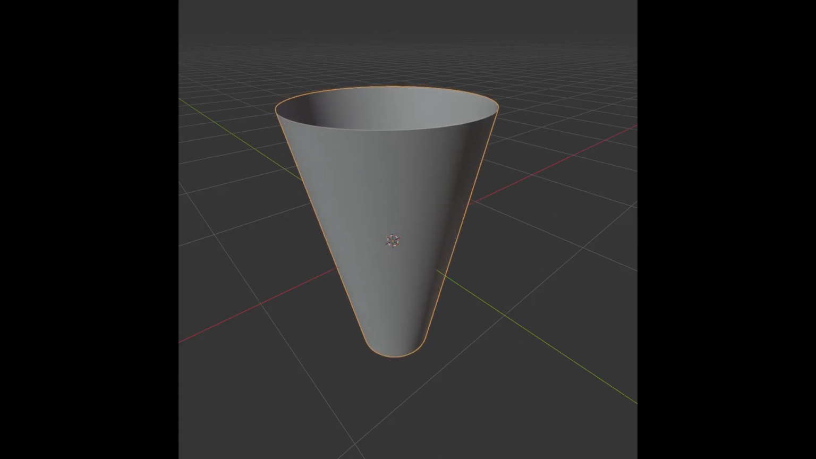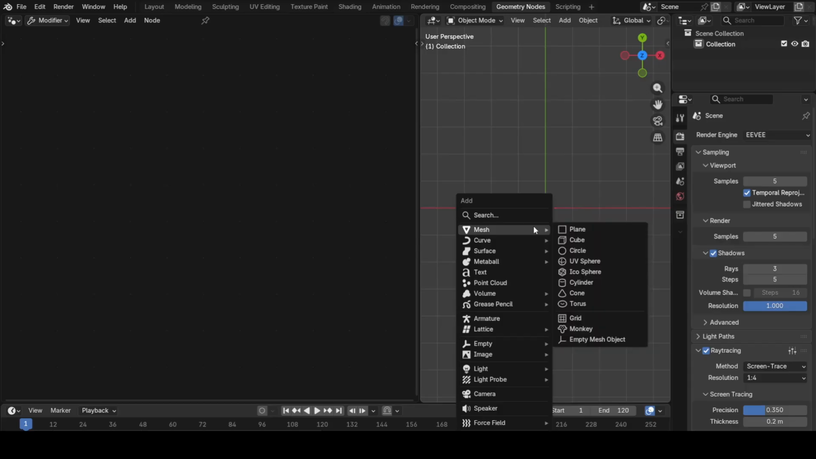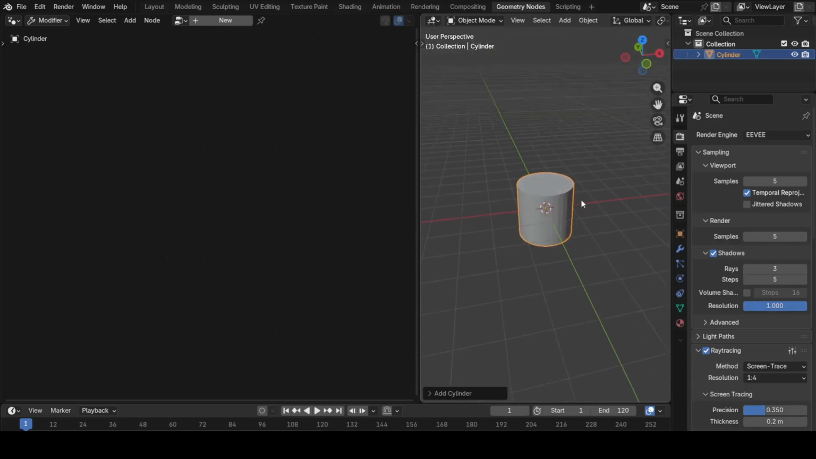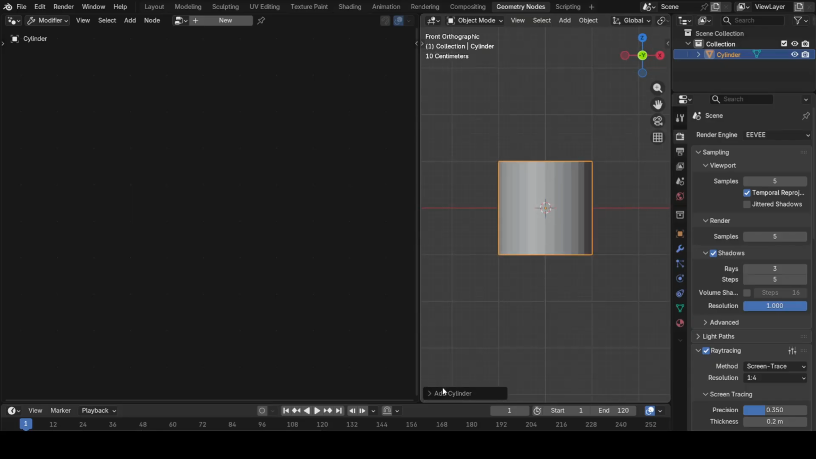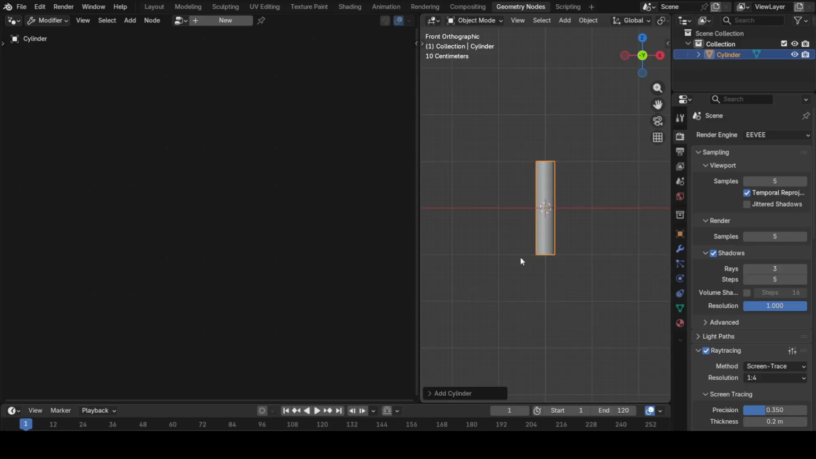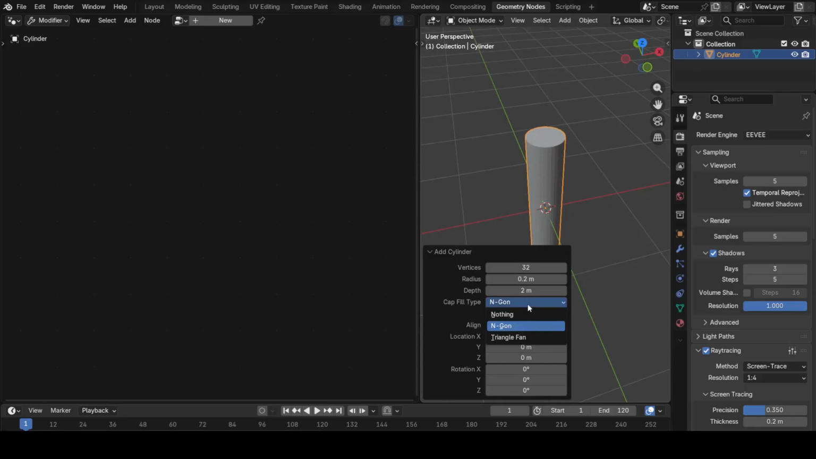Alright, the first thing that I'll do is add a cylinder. So this is the default cylinder. Let's reduce its radius. At the moment, it is 1 meter. I'll make it 0.2. Also remove the caps of the cylinder.